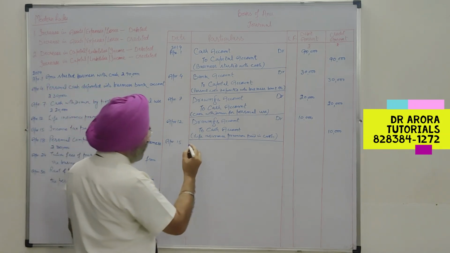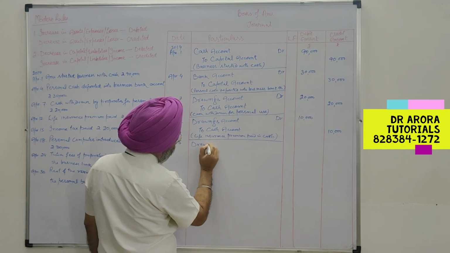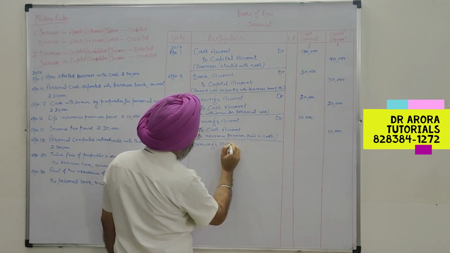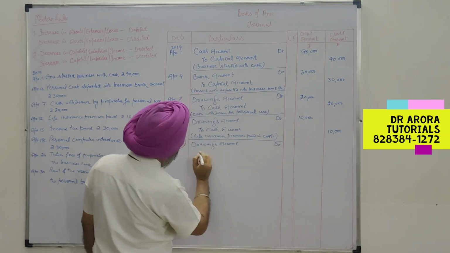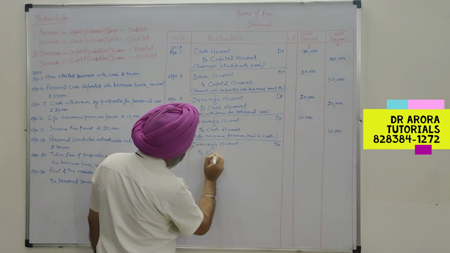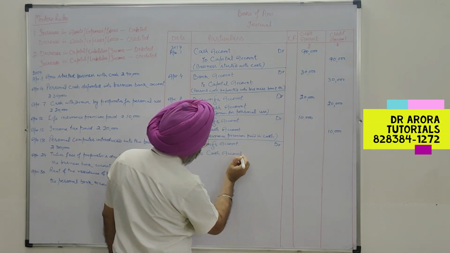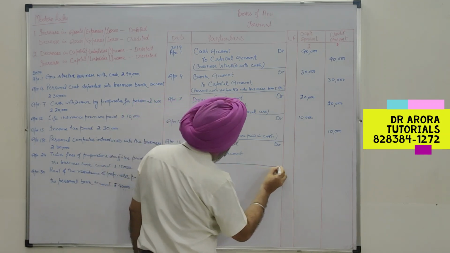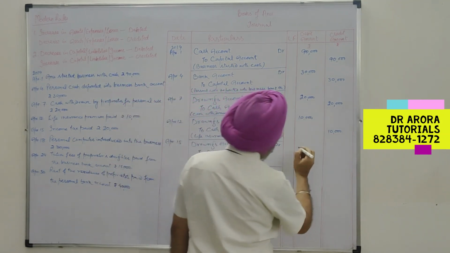So, it will be the same entry, that will be decrease in capital, and cash has gone, and decrease in asset is to be credited. So decrease in asset is to be credited.